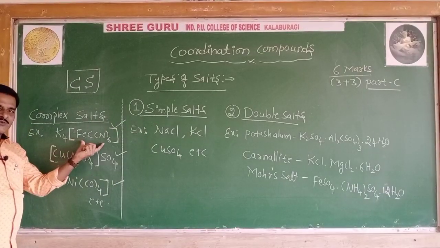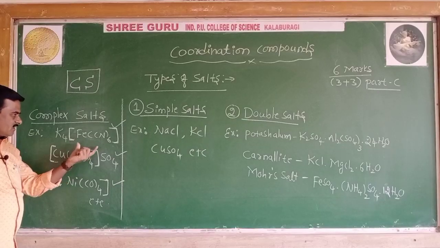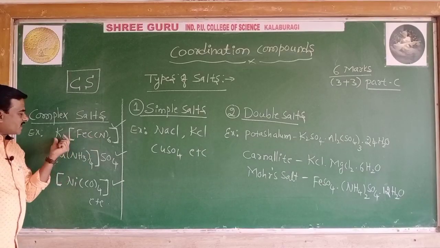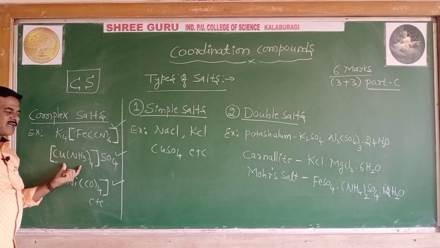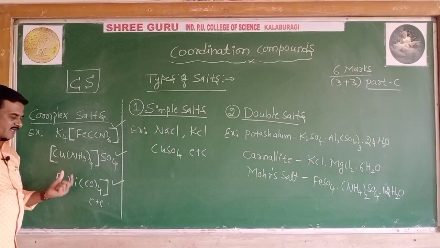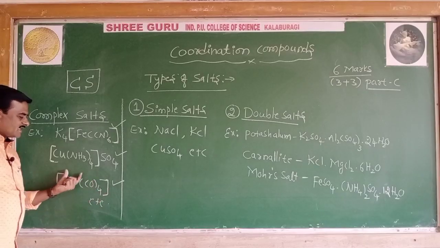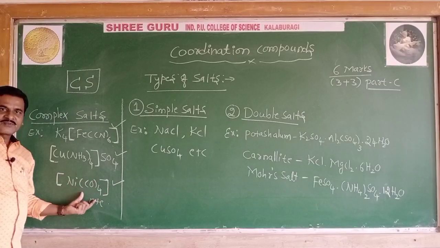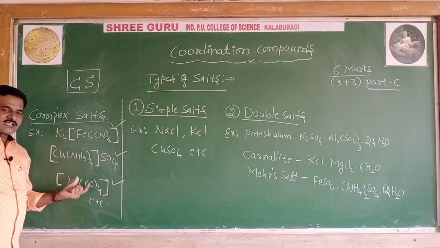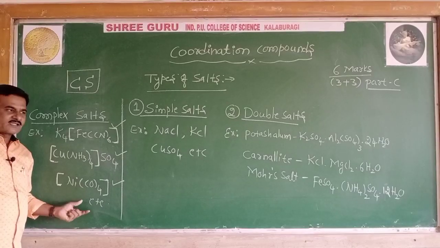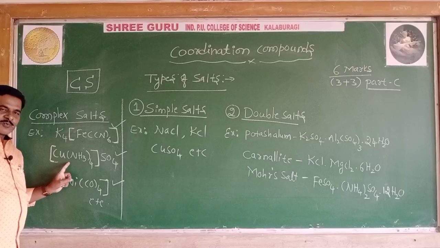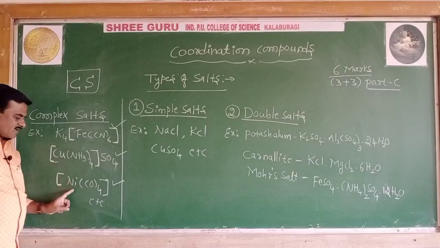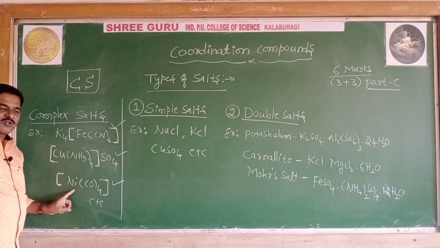Some of the entities are written in the square bracket. I repeat, these are the examples of complex salts, namely potassium ferrocyanide, cuprammonium sulfate, and nickel tetracarbonyl.